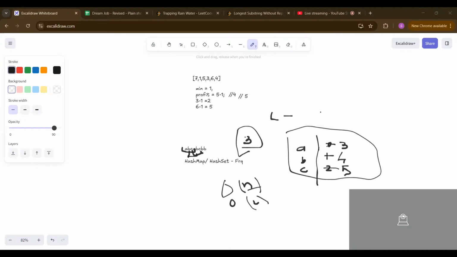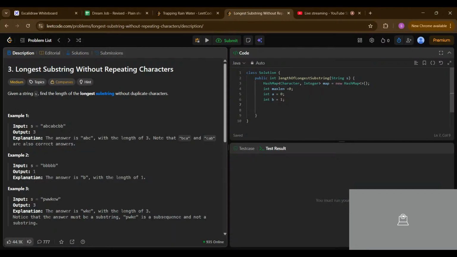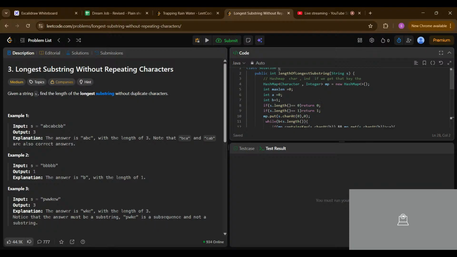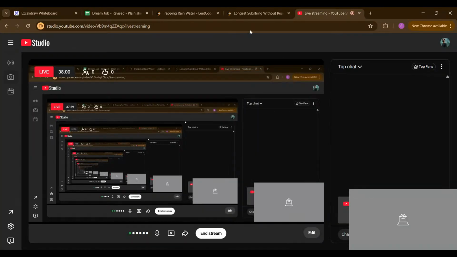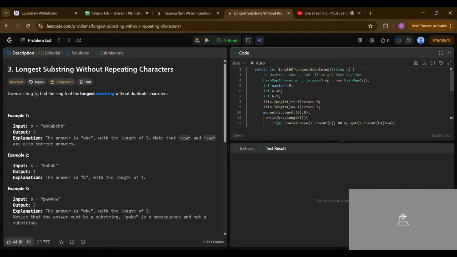Is this my coding? Oh, I think I'm stuck with my screen. Oh, now it's working fine.